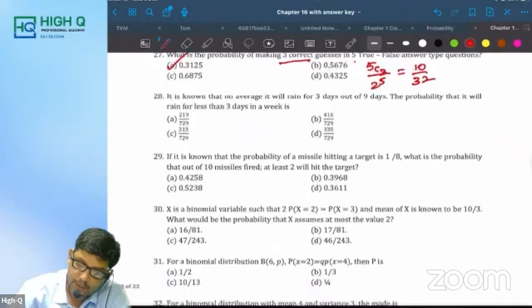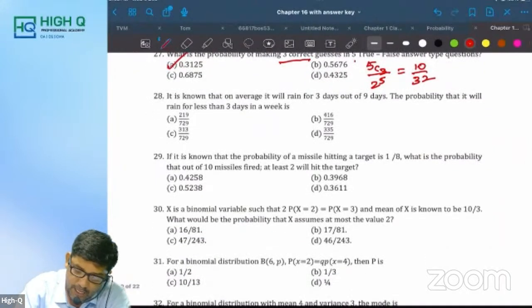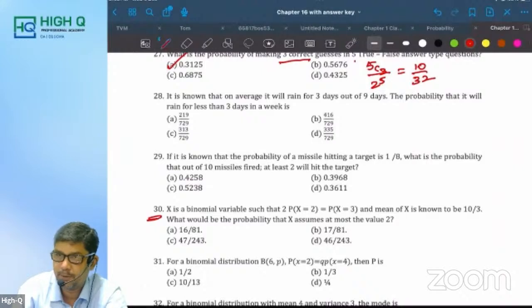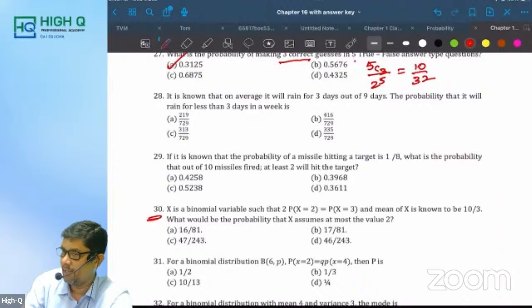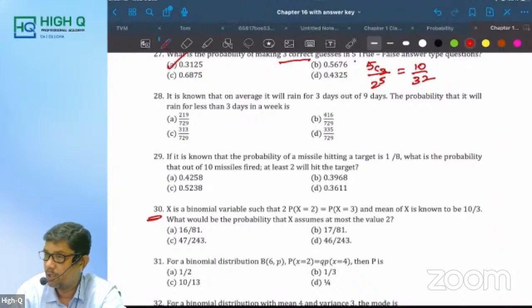Now, see, I would like to do sum number 30 type question because we may not have more time to solve each and every question. I told you already, right? But some important type of questions I wanted to solve.